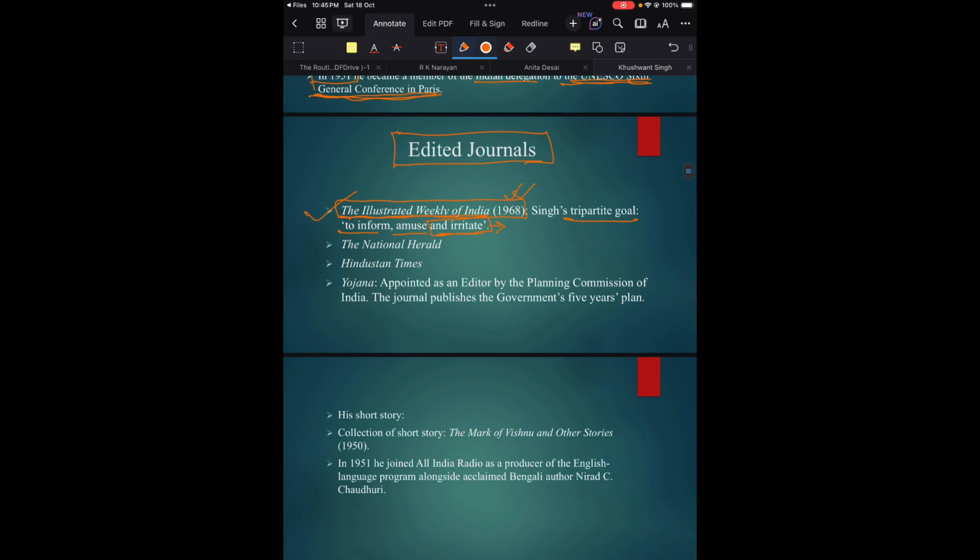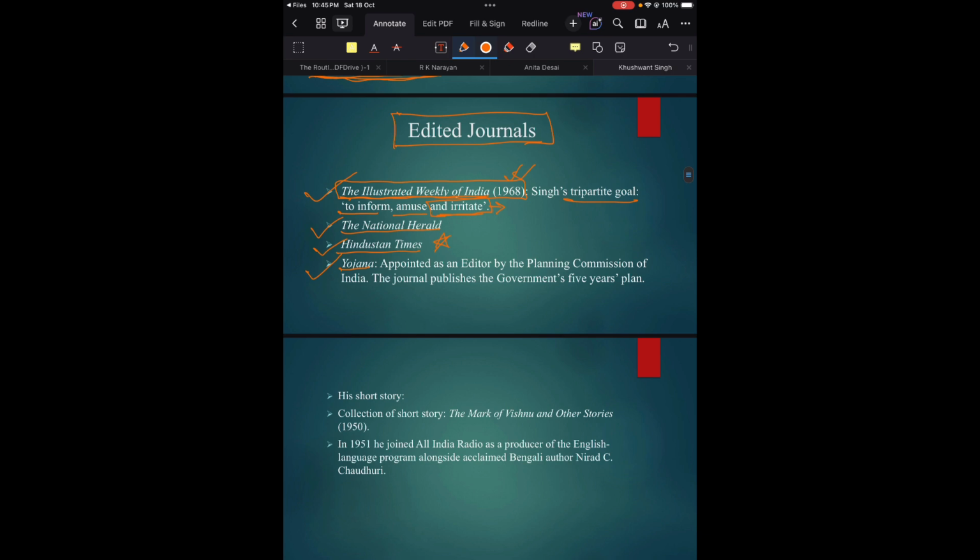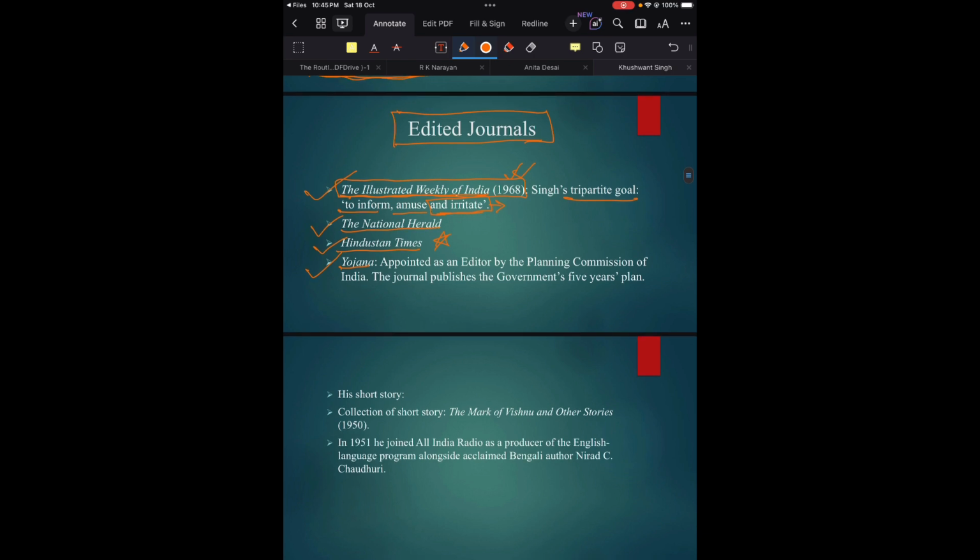Then he was also the editor of the National Herald. He was also the editor of the Hindustan Times. Very important, so please remember these four edited journals. And then Yozana. Yes, he was also the editor of the journal Yozana. Regarding Yozana, he was appointed as an editor of this journal by the Planning Commission of India.